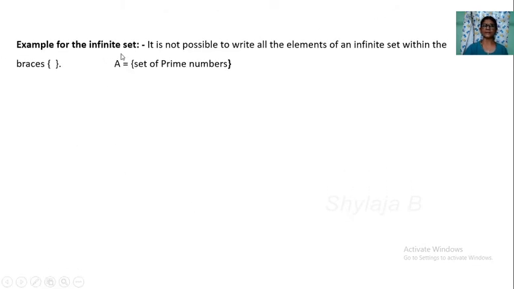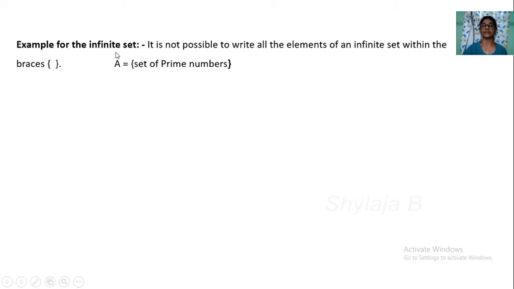Example for the infinite set. Let us see what an infinite set is. It is not possible to write all the elements of an infinite set. So uncountable elements are there. An indefinite number of elements are there in an infinite set.